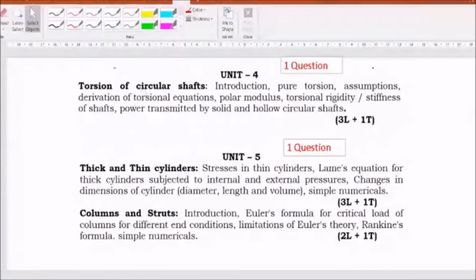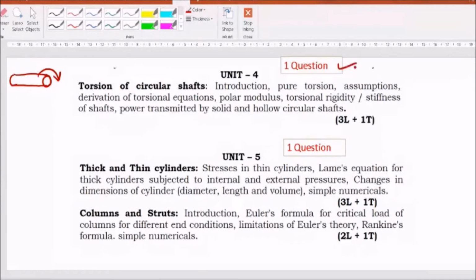Unit 4 is on torsion of shafts. Shafts are circular members, hollow or solid. They are subjected to torques, twisting moments. When there is a twisting moment, there will be shear stresses and angular deflections. So how to evaluate those deflections or angular deformations and shear stresses, and how to design the shaft based on the rigidity and stiffness, all that is covered in torsion of circular shafts.